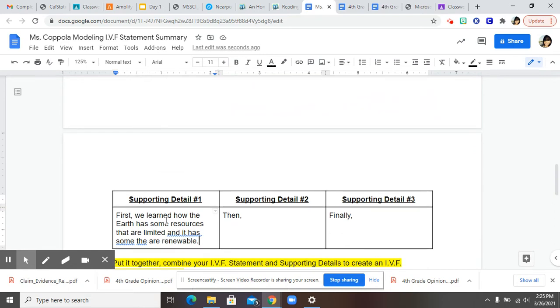First, we learned how the earth has some resources that are limited, as well as, then I don't want to say learned again.